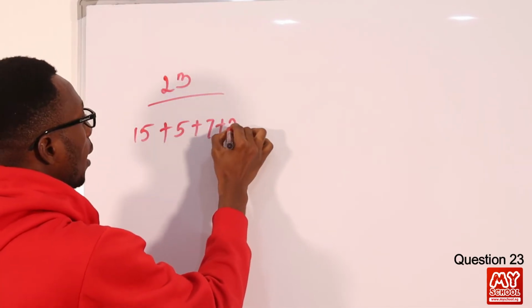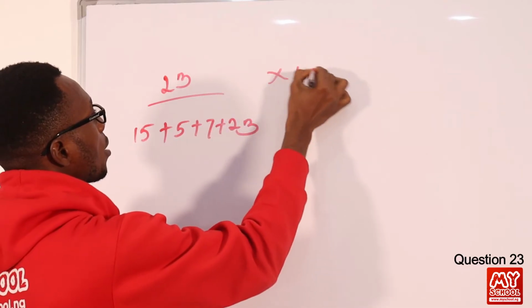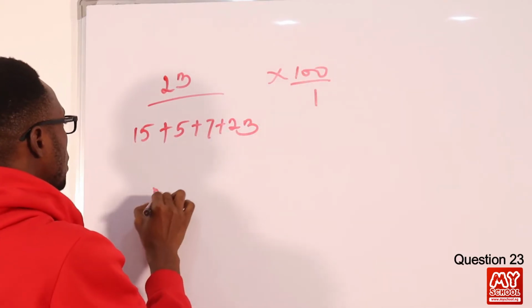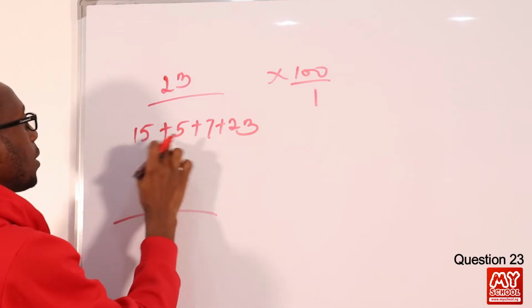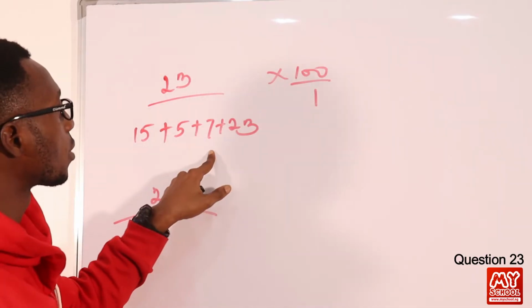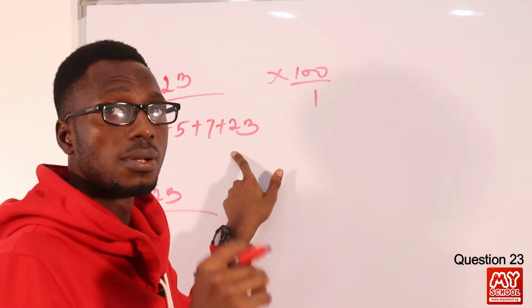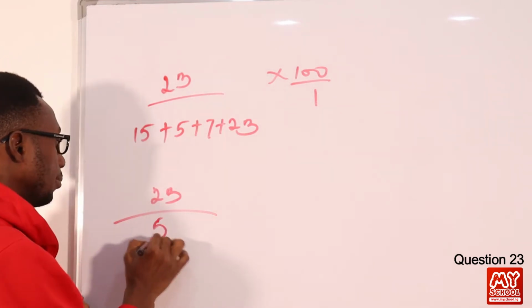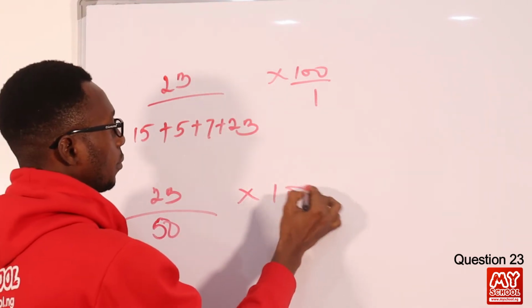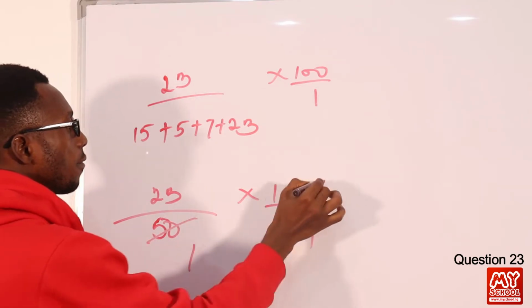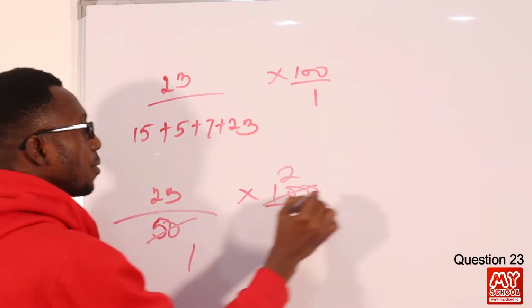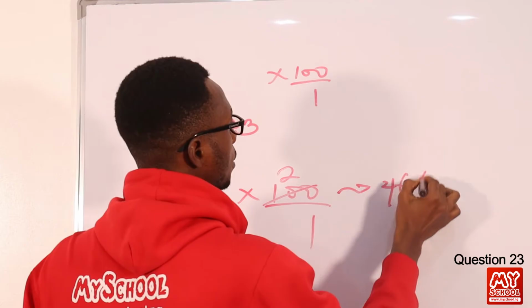Then for the Imperata, we have 23, times 100 over 1, over 15 plus 5, that is 20. 20 plus 7, 27. 27 plus 23, that is 50. So 50 once into 50, 50 twice into 100. 2 times 23, that is 46%.